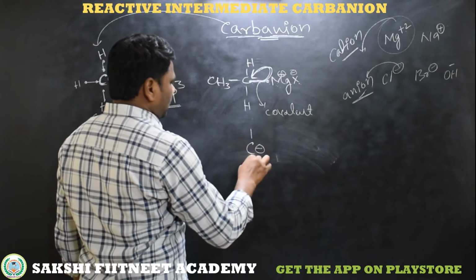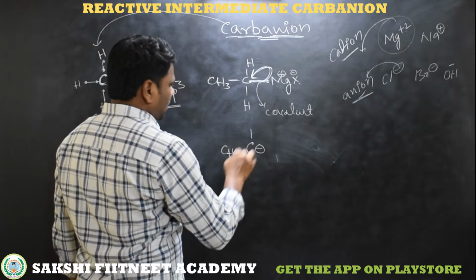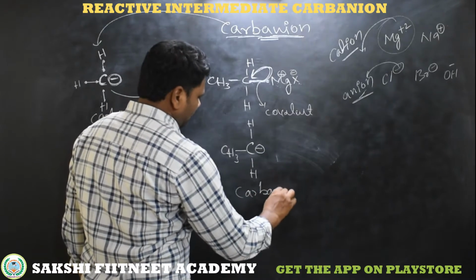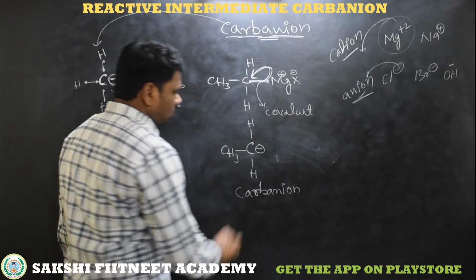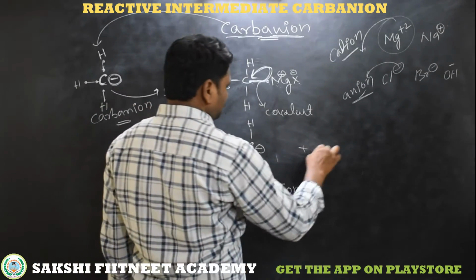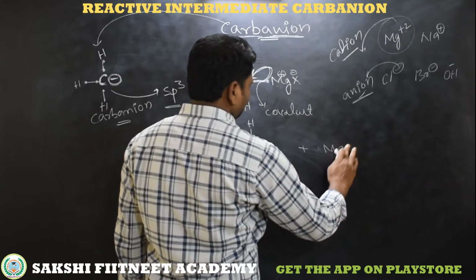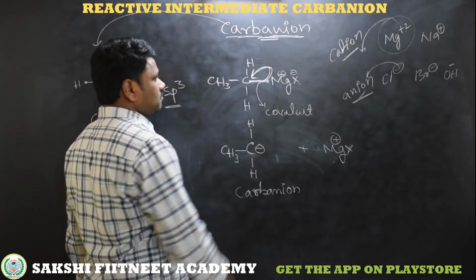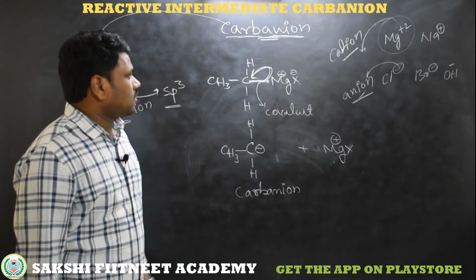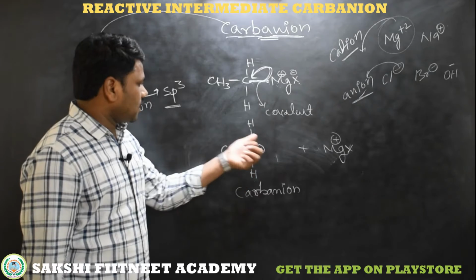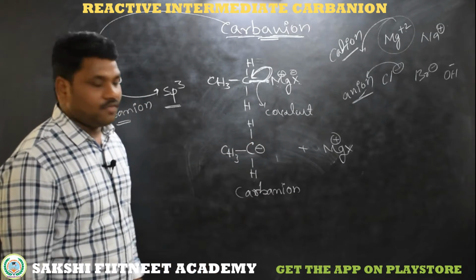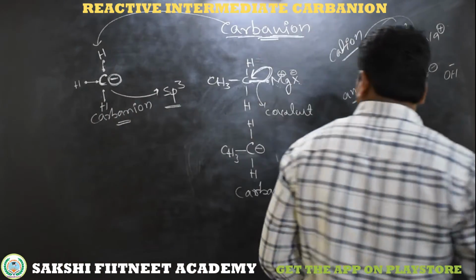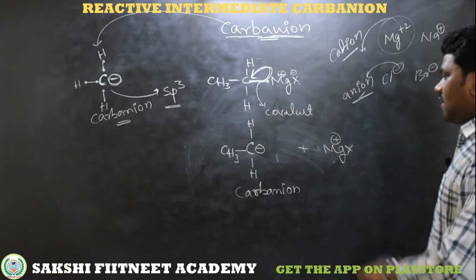Then we are getting a negatively charged carbon. Negatively charged carbon. This is called a carbanion, and we will get another fragment, that is MgX+. When this electron is lost, magnesium loses it, the covalent, bonded electron becomes plus, and here we are getting a carbon with a negative charge. Carbon with a negative charge is called a carbanion. And we have other intermediates where we will get a carbocation as well as a carbanion.